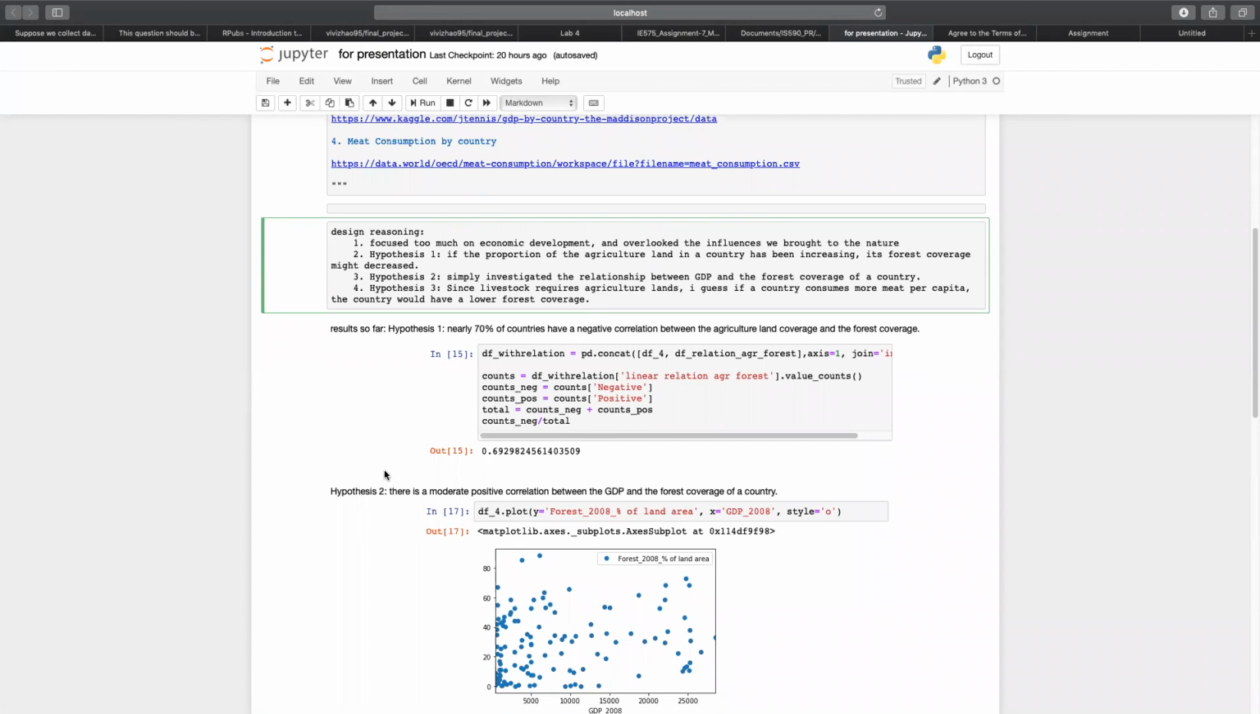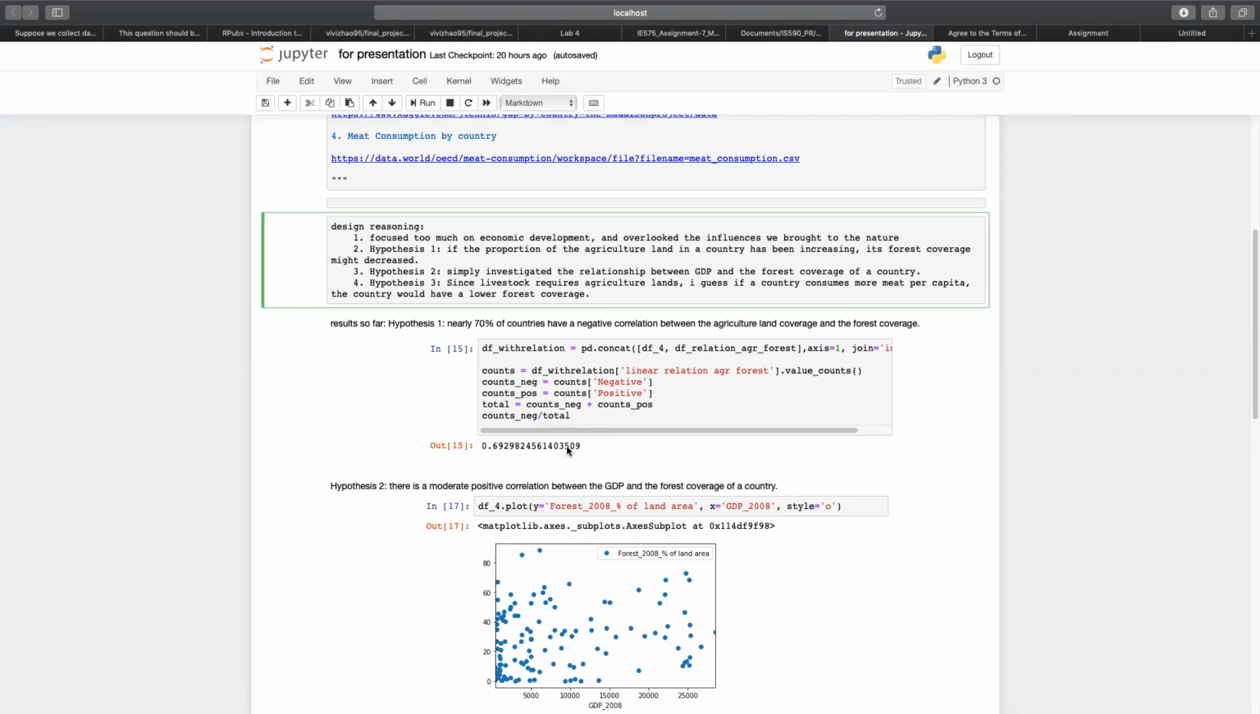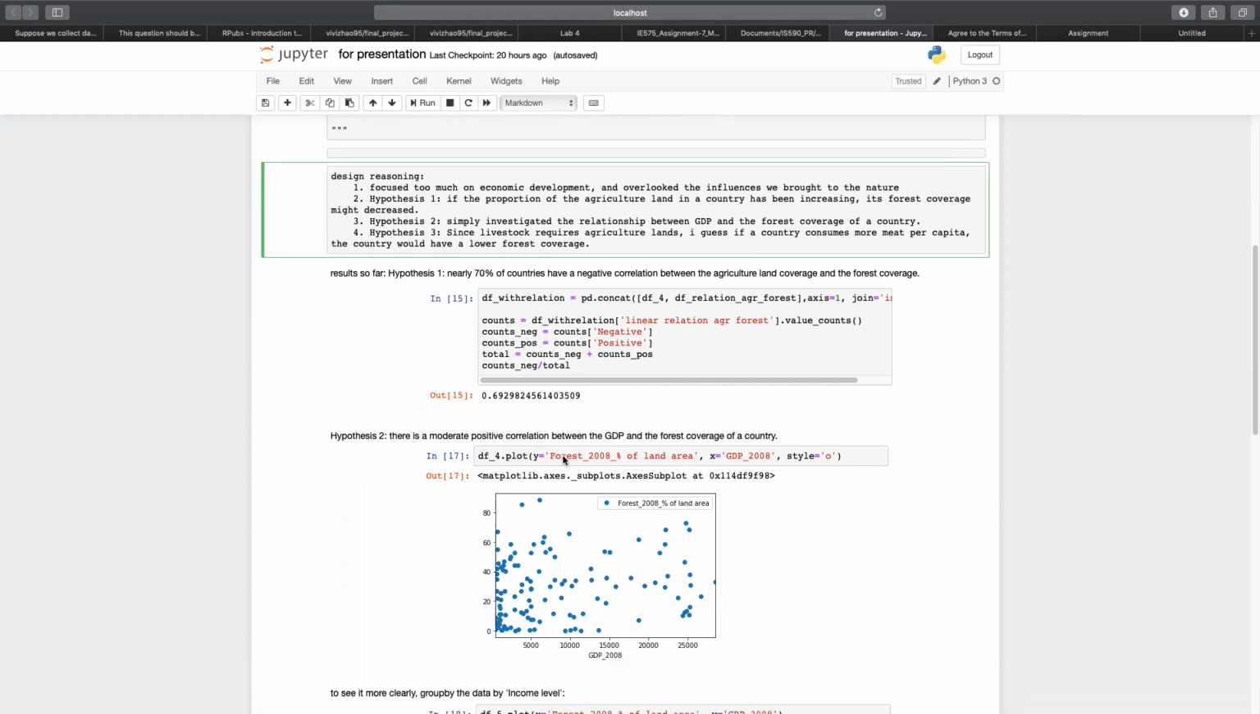The first one is nearly 70% of countries have a negative correlation between the agricultural land coverage and the forest coverage. And then, as I mentioned, I eliminate the NaNs in the total number. So if we do not eliminate the NaNs, the figure would be around 64%. We can still accept the hypothesis. And the second one is